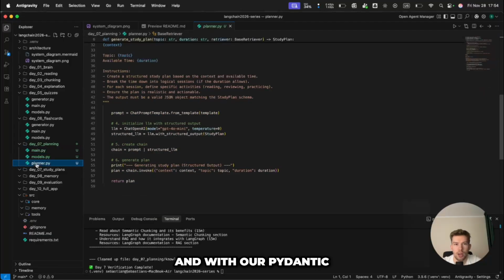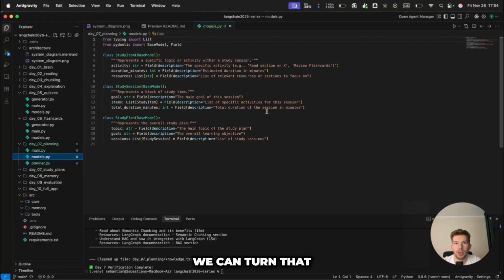And with our Pydantic models, we can turn that into JSON or display it in a calendar or in a to-do list. One study session looks like this under the hood, simple, clear, and it allows for real complex schedules.